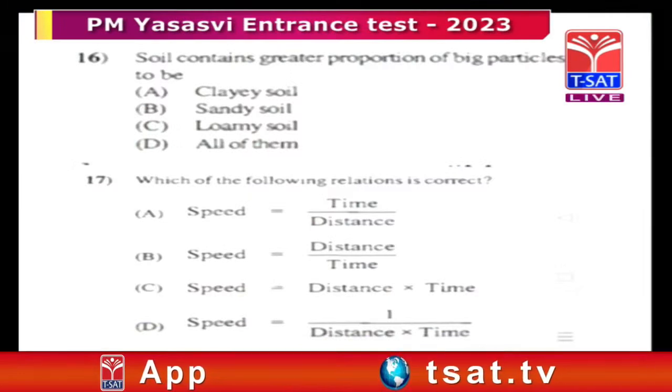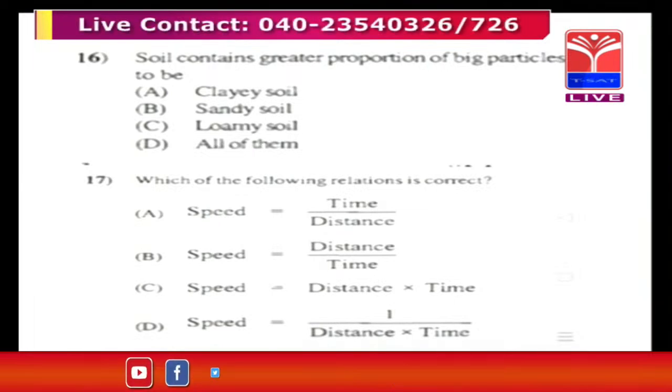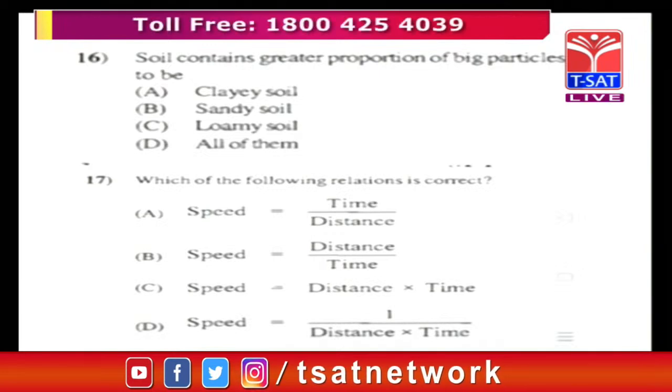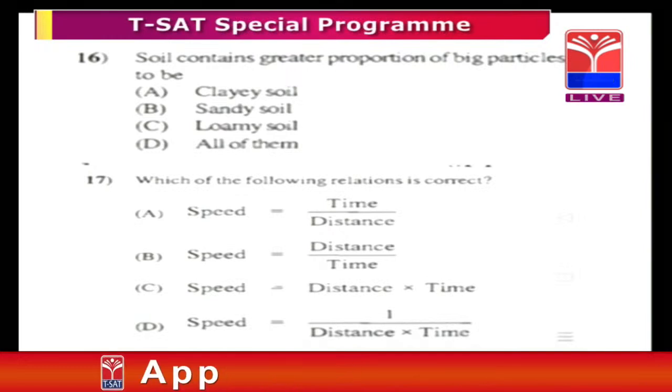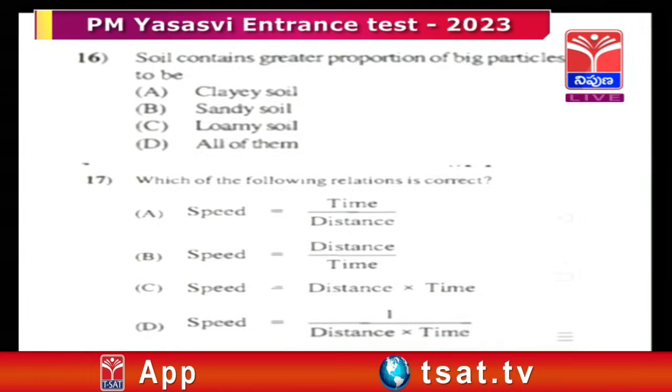So when compared, the soil contains a greater proportion of big particles. Coming to the particles, the sand particles are larger in size. After sand particles come clay particles, then silt. Silt is very small. The answer is sandy soil, sir.